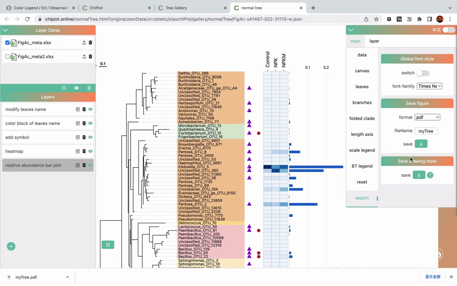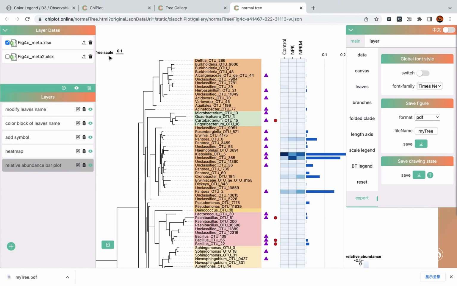The last block is to save the final drawing state of the tree and related data, all related data including all the annotation data and style data and tree file.